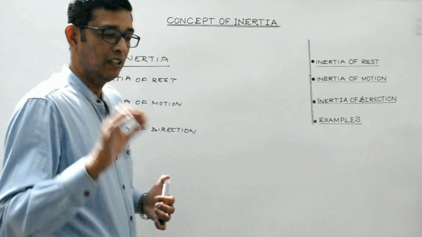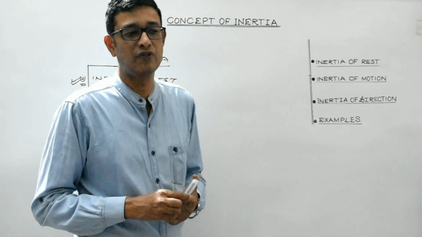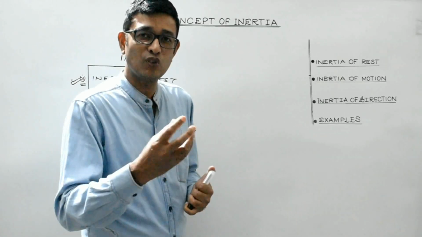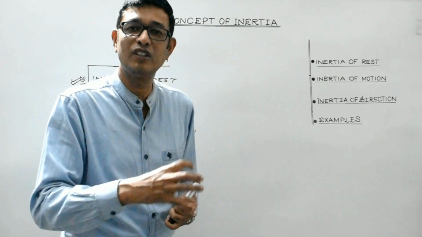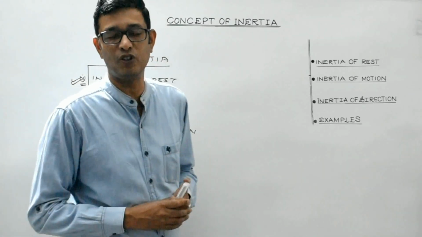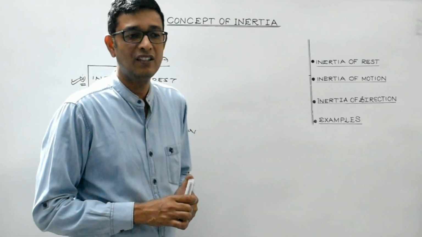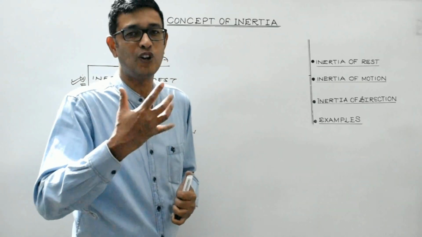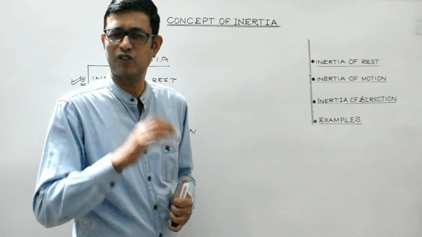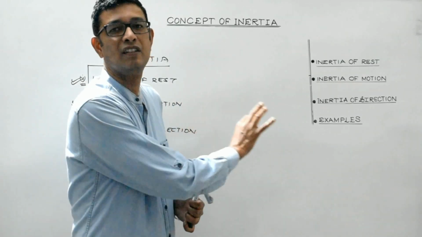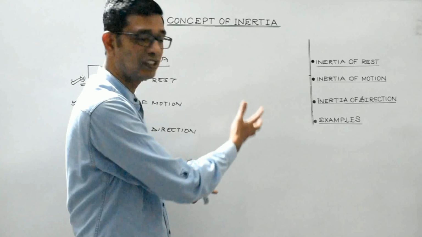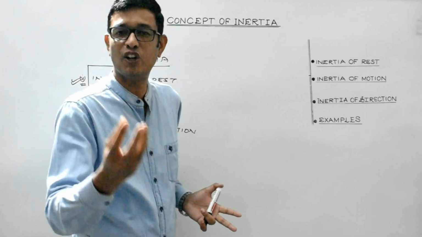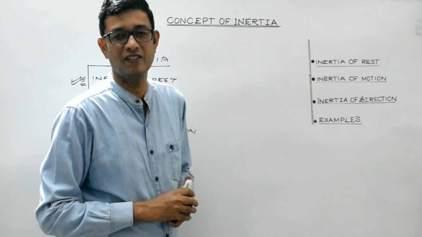So students, this concept of inertia was formulated by Galileo, and it is on this concept of inertia that Newton's first law of motion is based. This is the reason why Newton's first law of motion is also known as Galileo's law of inertia. First law of motion is entirely the law of inertia. Whatever we have discussed in the concept of inertia along with the types is the same as Newton's first law of motion.